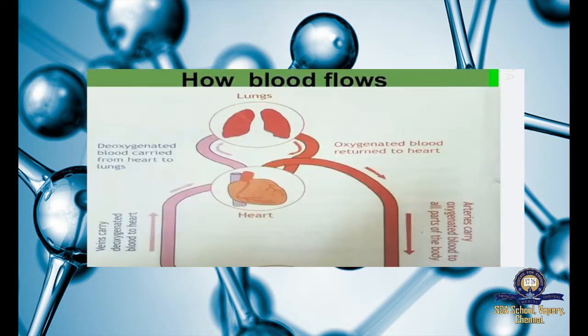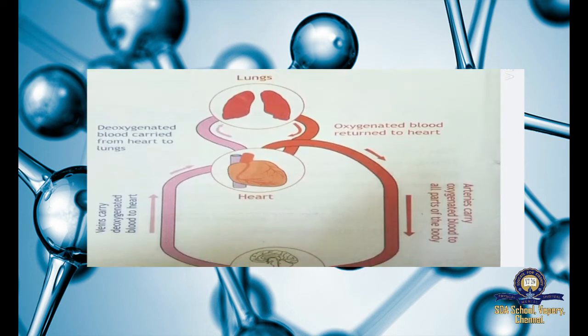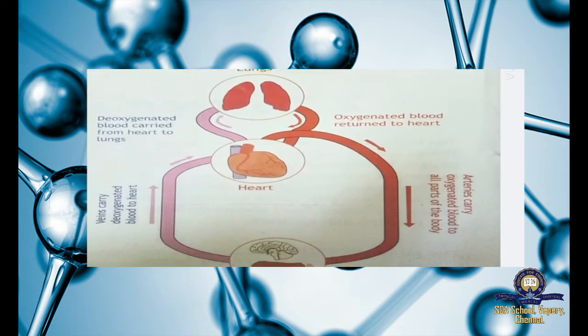The next thing is how blood flows. The blood carried by the veins to the heart has carbon dioxide collected from all over the body. Now the heart pumps the blood into the lungs. In the lungs, the blood loses the carbon dioxide and picks up oxygen.